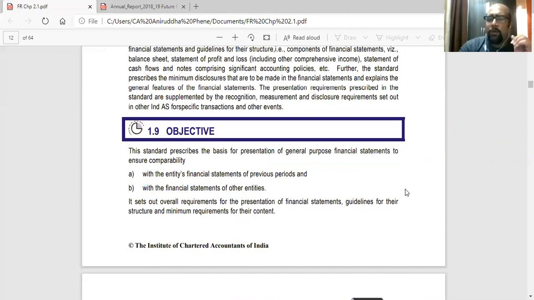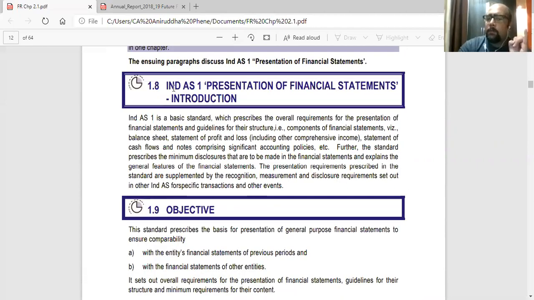This objective and scope you don't need to write. Just write Ind AS 1 on a fresh page. Ind AS 1, presentation of financial statements. That is the name of the standard. Then I'll come to the point you need to write. Ind AS 1, presentation of financial statements.